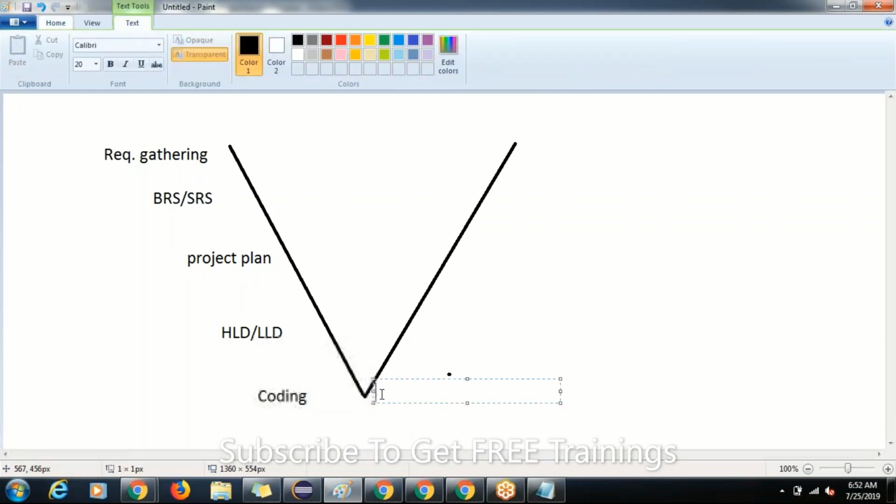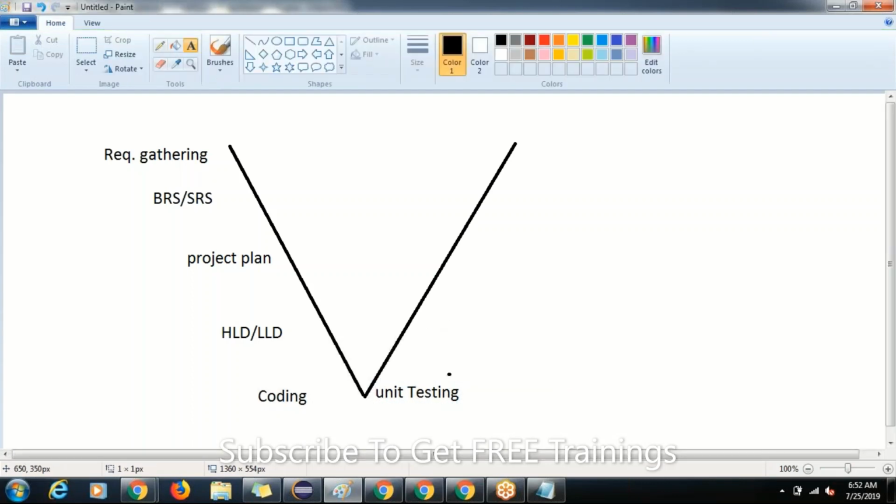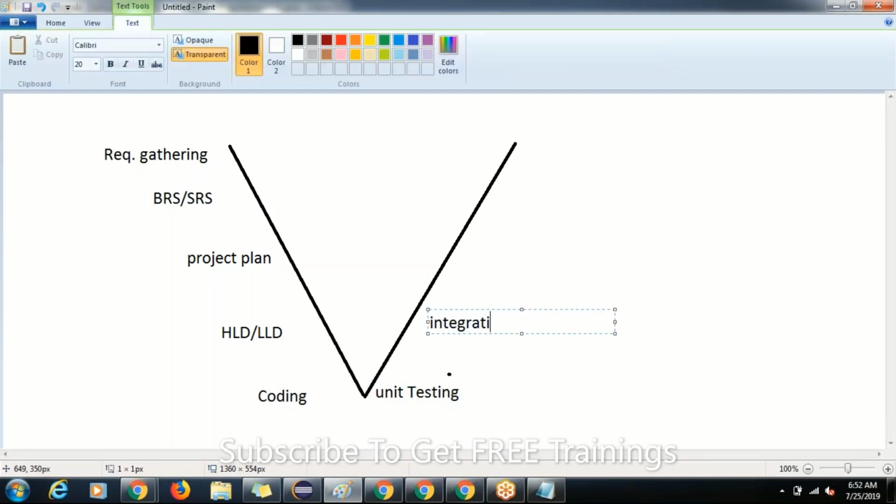First is unit testing, and next is integration testing. After integration comes system testing. And the last validation part is UAT, user acceptance testing.